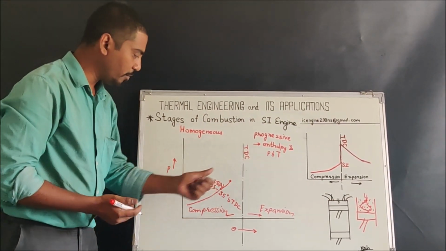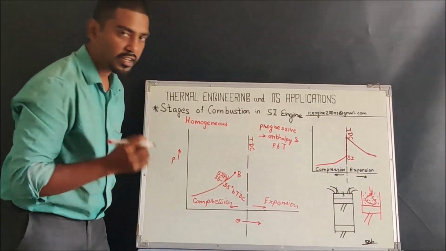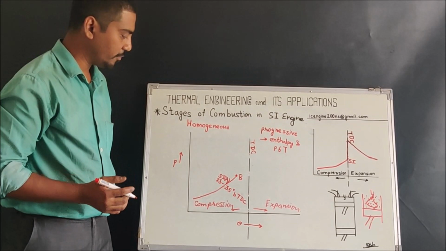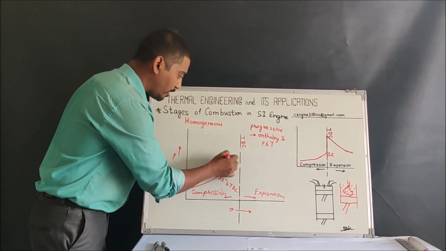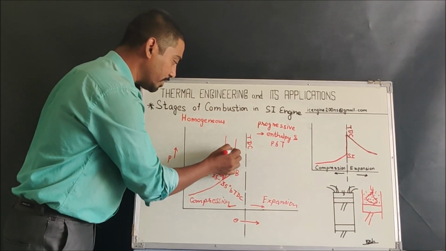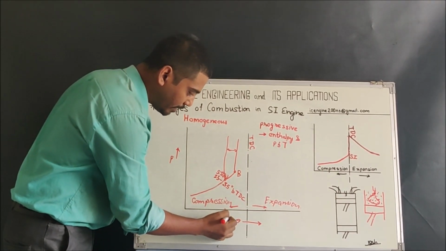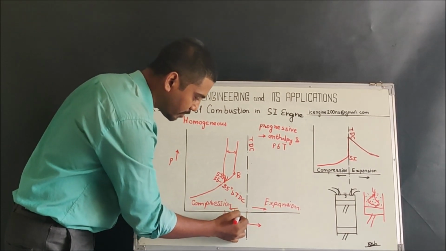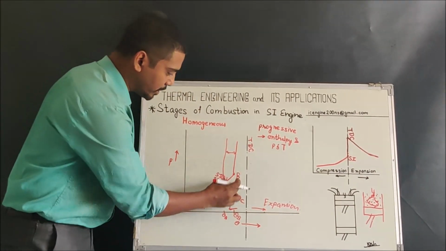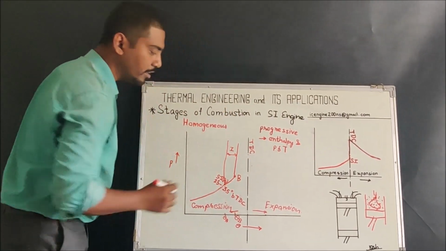So when we reach the point B, where the first flame nucleus is formed, the piston has already covered certain movement with respect to the crank angle degree, say theta A and theta B. This duration is called the ignition delay.